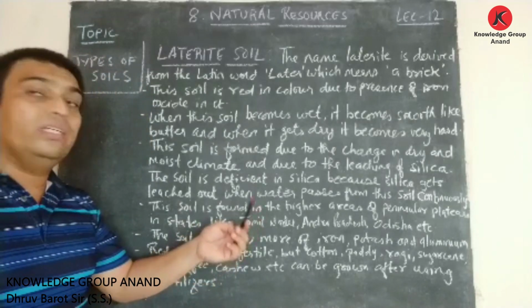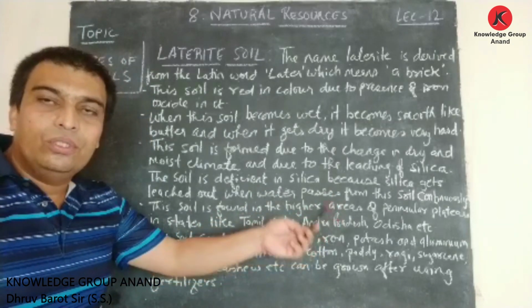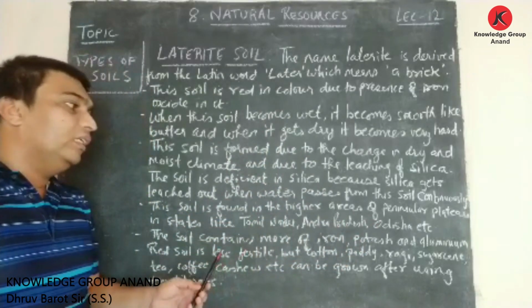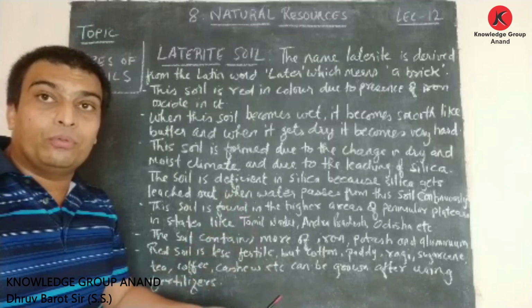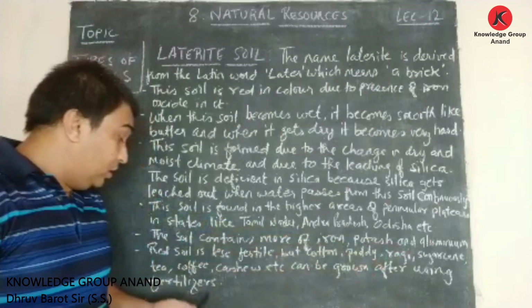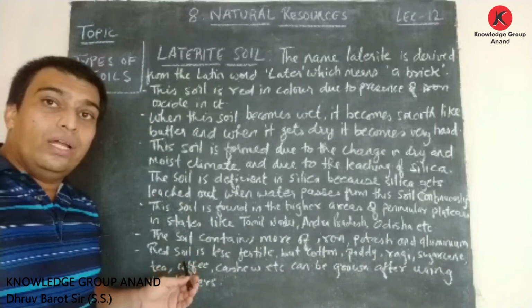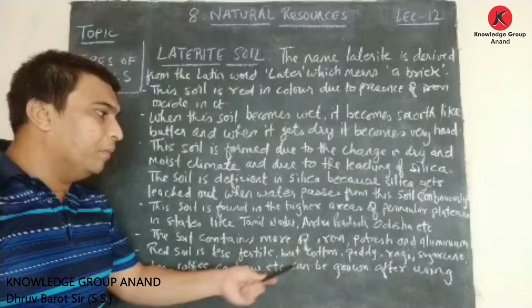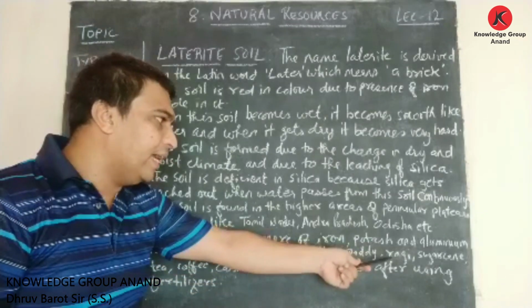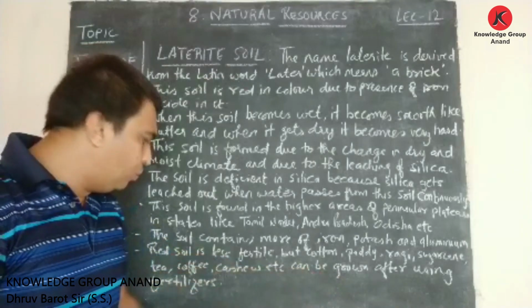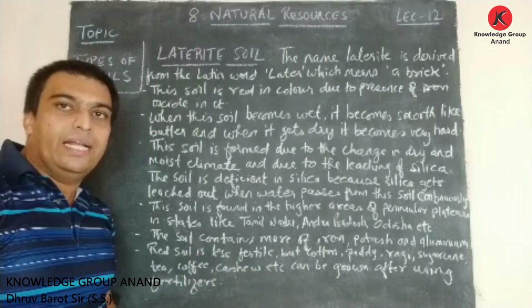The soil is found in the higher areas of the peninsular plateau, that is, Tamil Nadu, Andhra Pradesh, Odisha, etc. The soil contains more proportion of iron, potash and aluminum, and this soil is red in color due to which it is less fertile, but cotton, paddy, ragi, sugarcane, tea, coffee, cashew, etc. can be grown after using fertilizers.